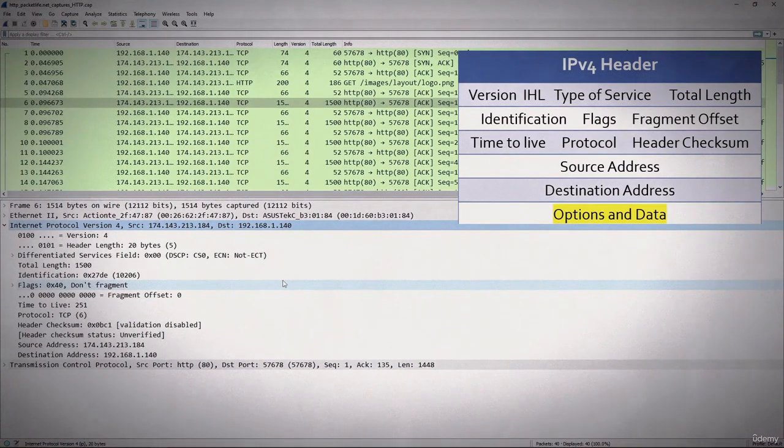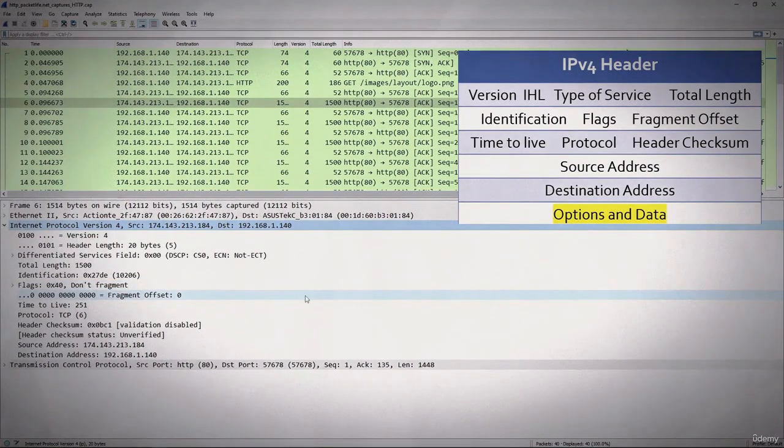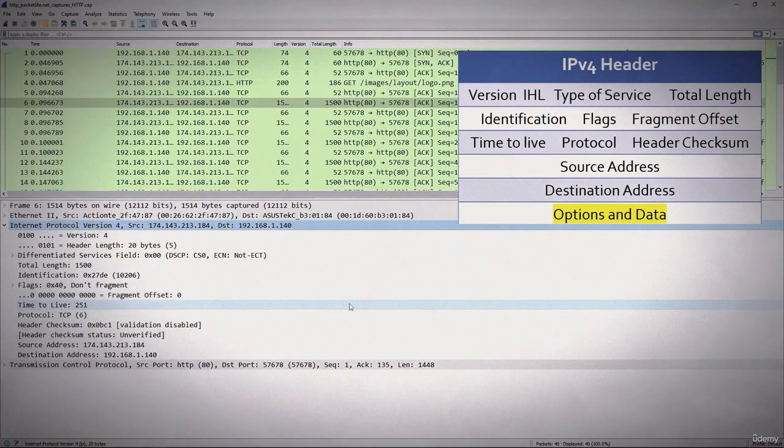Now the next three fields relate to fragmentation. Those are identification, flags, and fragment offset. The specification stated that IP was responsible for addressing and fragmentation. Now that was a long time ago, but things have changed. We don't see fragmentation so much anymore. So of those three fields, the first one is identification. In the case of a fragmented packet, you see a number of different fragments. You will need to identify them to put them all back together.